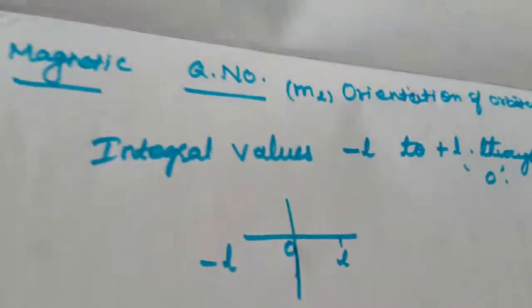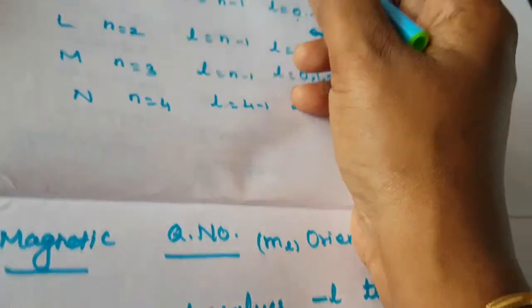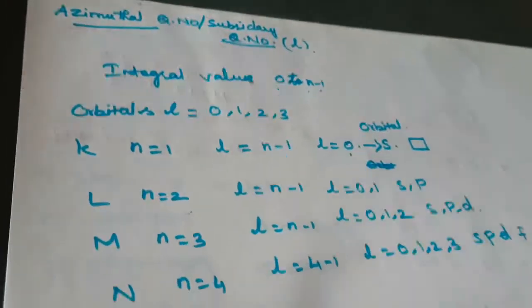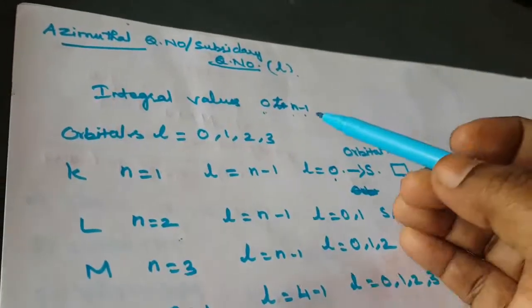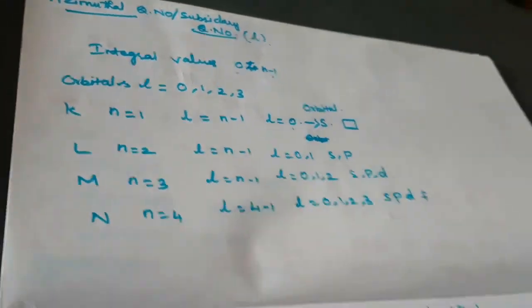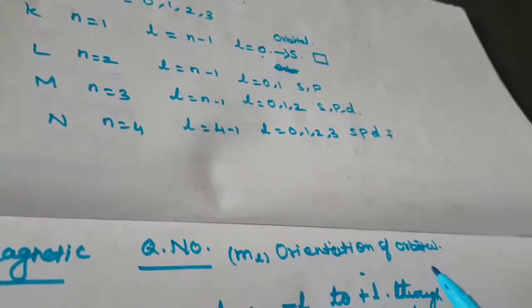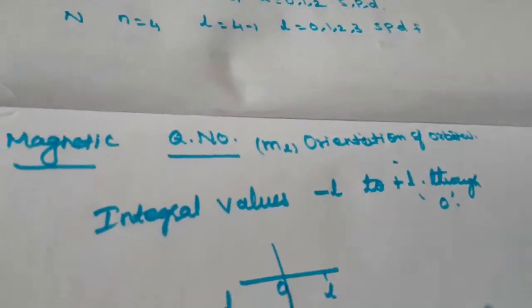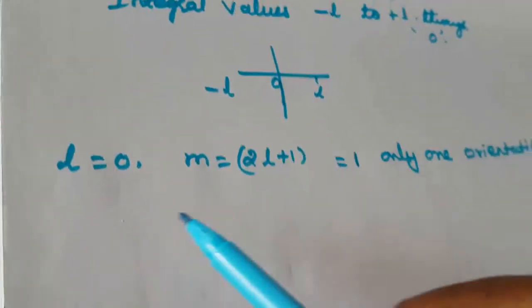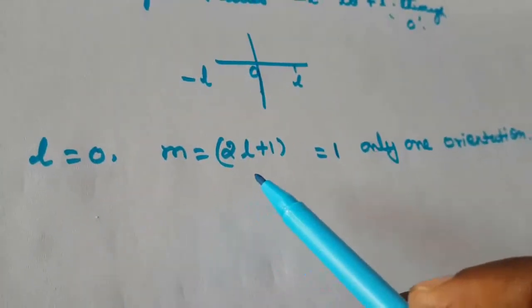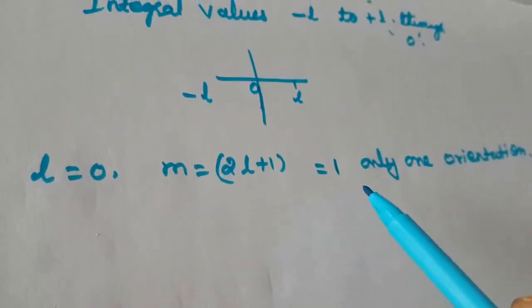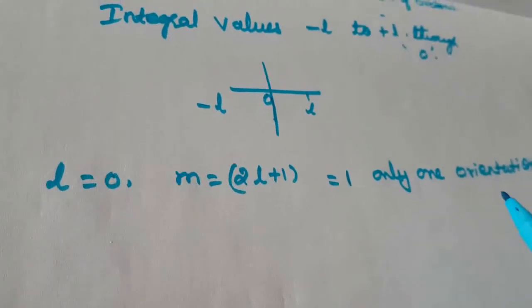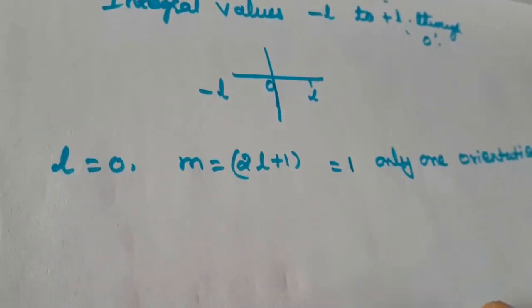Orientation of this orbital. So azimuthal quantum number one, this suborbital. So principal quantum number, main energy level, main shell, this is suborbital. This is the orientation of this orbital. So how to calculate the orientation? When L is equal to 0, M is equal to 2L plus 1. So that is only one value, only one orientation.